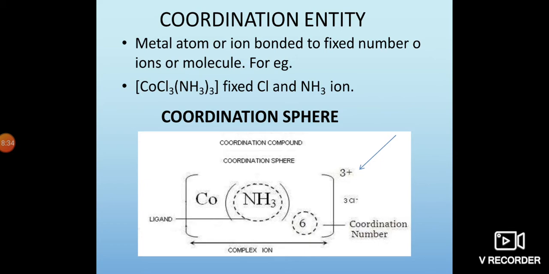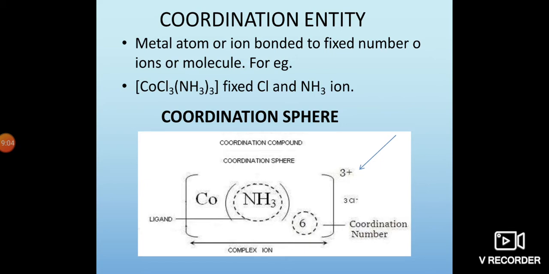A metal atom or ion bonded to a fixed number of ions or molecules is known as a coordination entity. Here this compound, trichlorotriamino cobalt, has fixed chloride ions and ammonia molecules, that is known as a coordination entity.